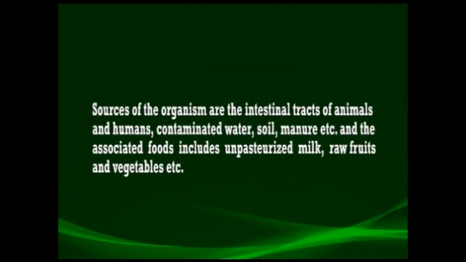At present, 7 serotypes are associated with Listeria monocytogenes, but only serotype 4b has been found to be associated with foodborne illness outbreaks. The sources of the organism are the intestinal tracts of animals and humans, then contaminated water, soil, manure, etc. The associated foods include unpasteurized milk, raw fruits and vegetables, etc.